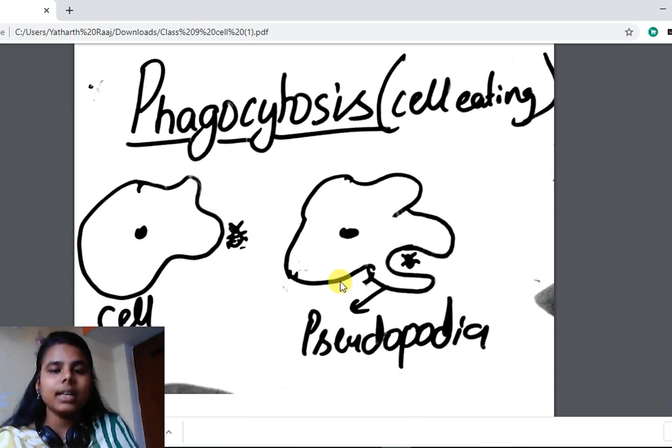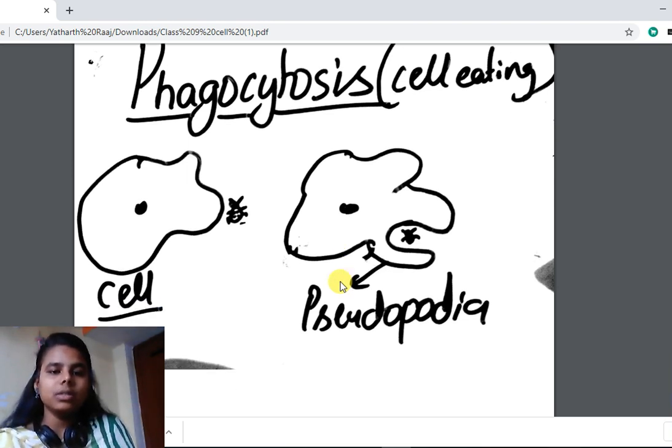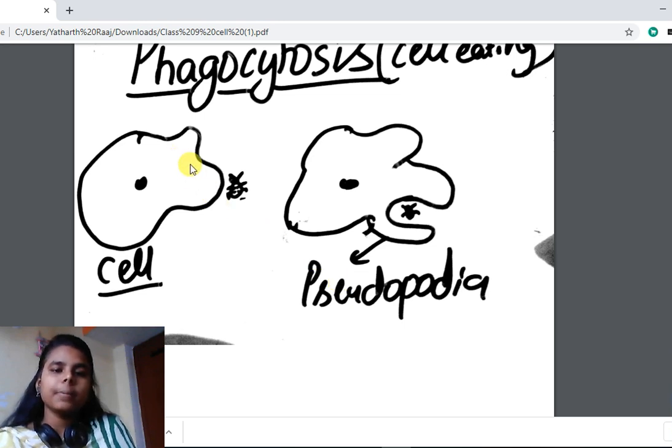Now phagocytosis. What is it? Cell eating. How does a cell obtain its nutrition? So this is a cell. It is food. What will happen? The cell will sense the food, because it is only one cell. It does not have ear, eye, nose, anything. Then it will just feel the food, and the plasma membrane will start growing. It will start its finger-like projection towards the food, and it will be called pseudopodia.